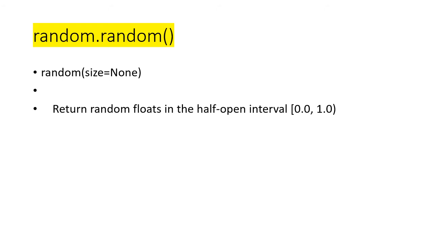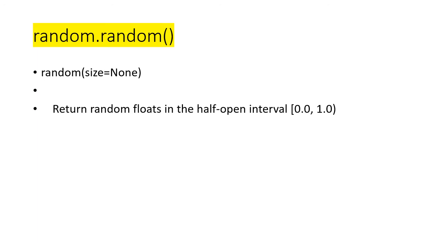Random number generators belong to a submodule, random, in the NumPy module, and there are several utility functions available. One such utility function is random. Only one argument is there, that is size, and that is also not compulsory.